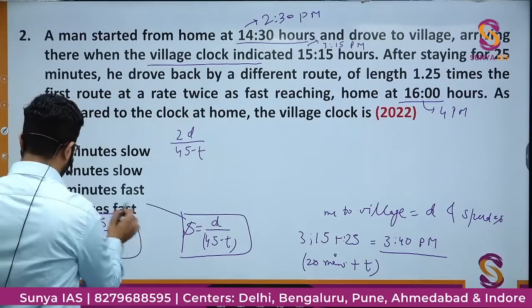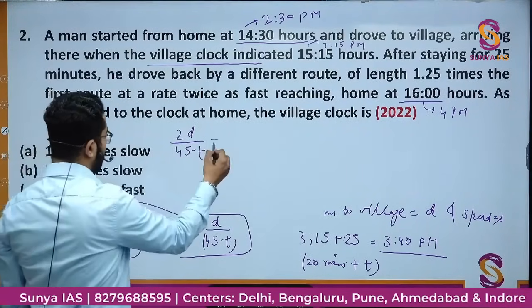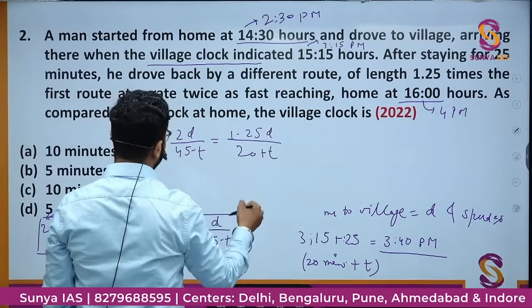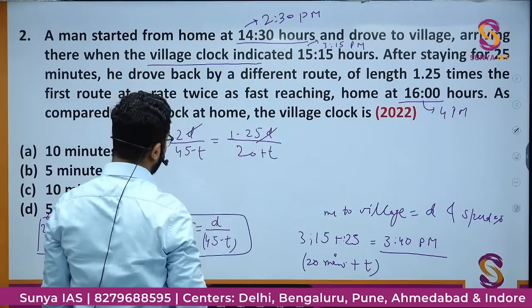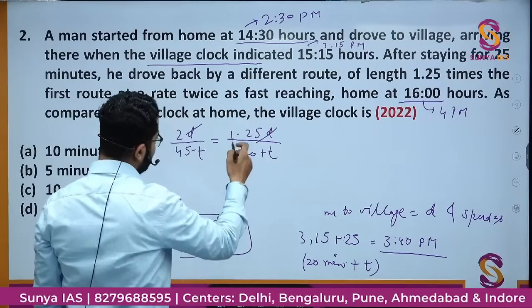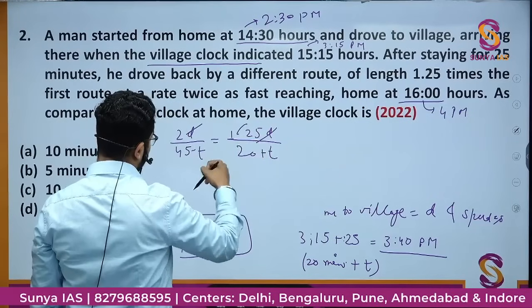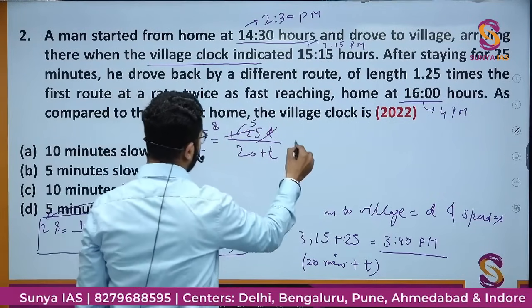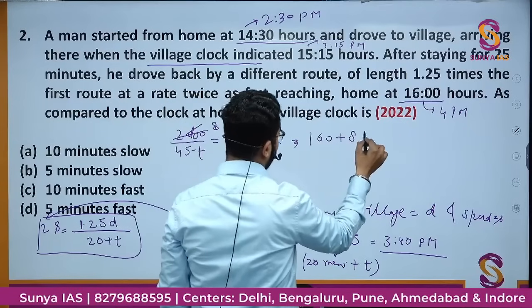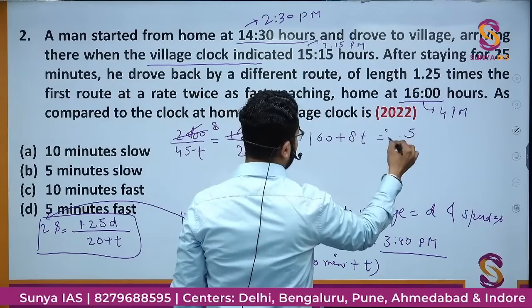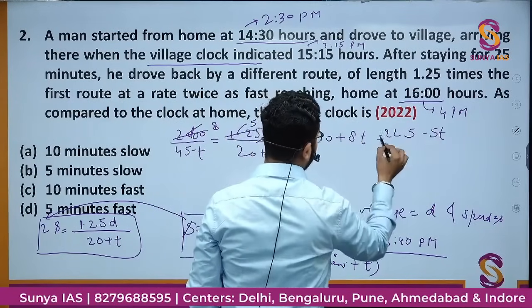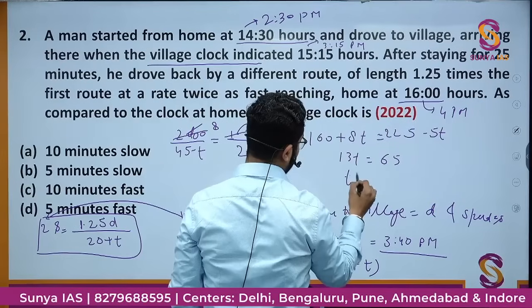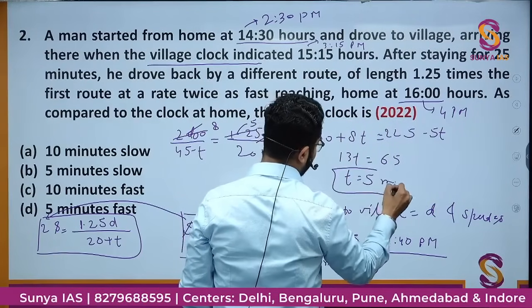I'm putting this s value here. This is equal to 1.25 d upon 20 plus t. So if I'll just cut this, this would be 8 plus 8t... t is equal to 5 minutes.